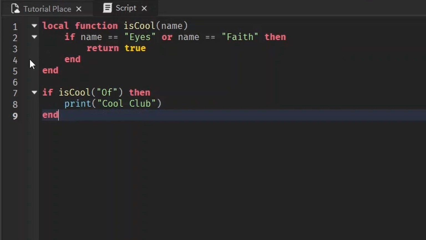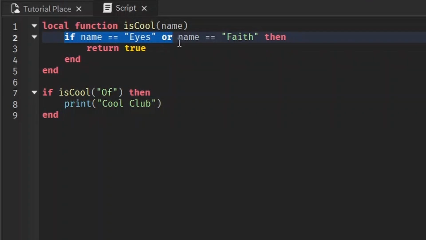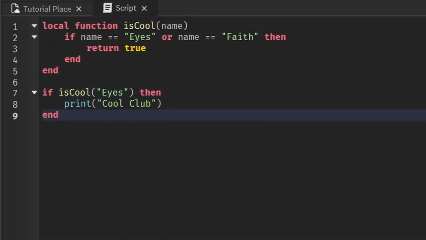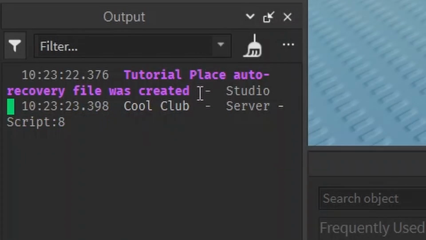So what this is going to do is it's going to run this function and we gave it a name of. So is of equal to eyes? No, it's not. Is of equal to faith? It's not. So it's not going to return true. And we run that, nothing happens. And what about maybe eyes is cool? It's going to check, is eyes equal to true? Yeah, it is. So it's going to return true. Ta-da! It prints out cool club.